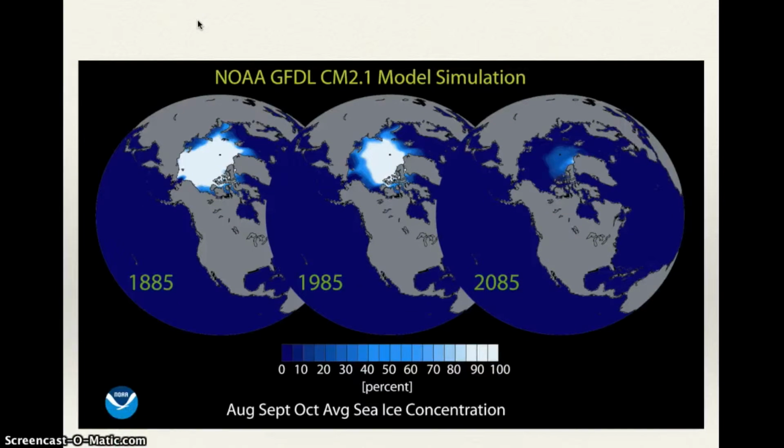This diagram shows us the percentage of the average sea ice concentration. As you can see, there is little sea ice by the year 2085.